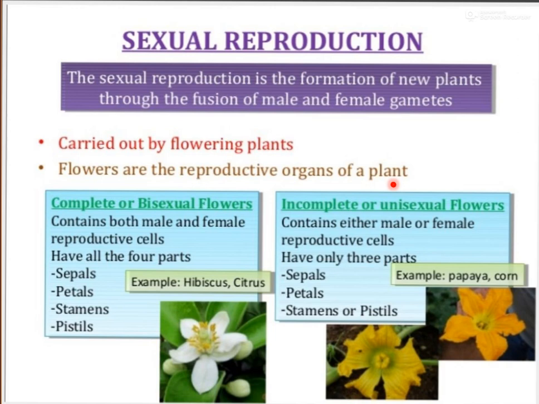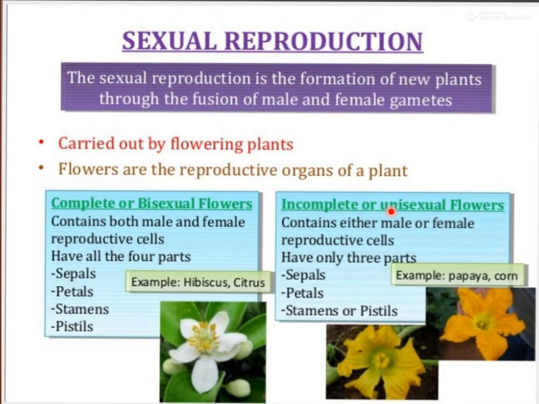One type of flower is called bisexual flower or complete flower. Bisexual, bi means two and sexual means two different gametes. One is the male gamete, another is the female gamete. So these are the flowers which contain both male and female reproductive cells. They have everything, the male reproductive cell is there which is required and the female reproductive cell is also there, which is also required. Another is unisexual flower.